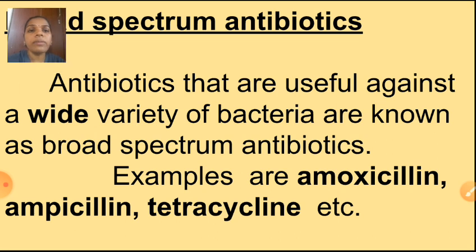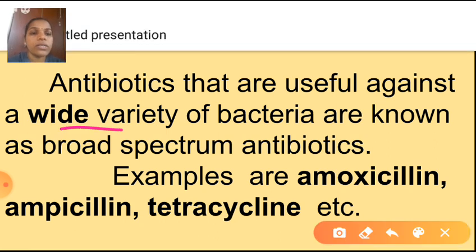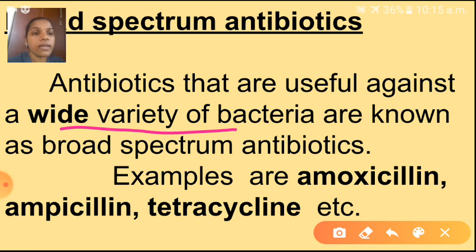What is meant by broad spectrum antibiotics? Antibiotics that are useful against a wide variety of bacteria are known as broad spectrum antibiotics.